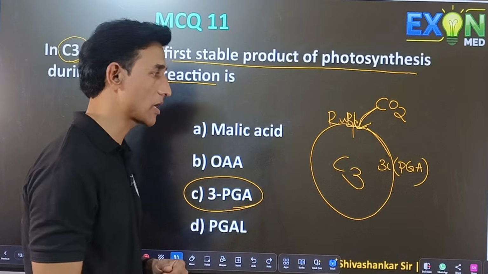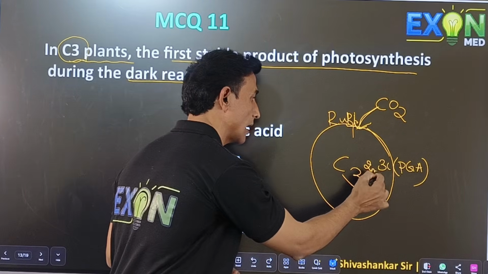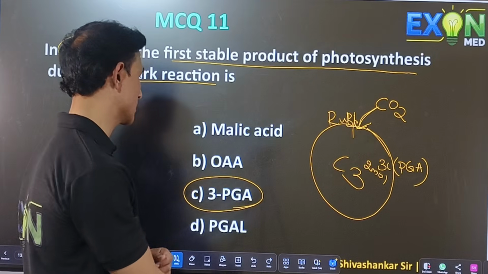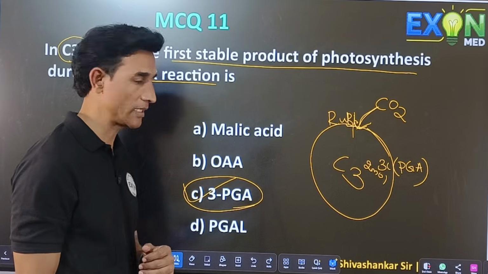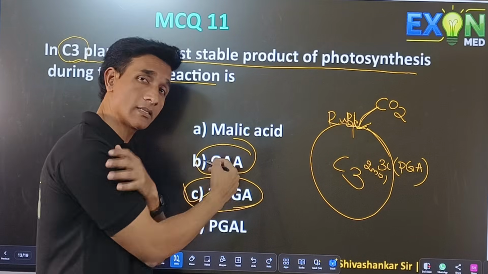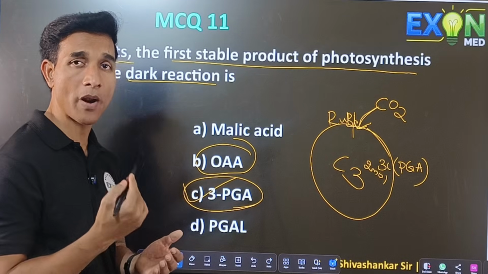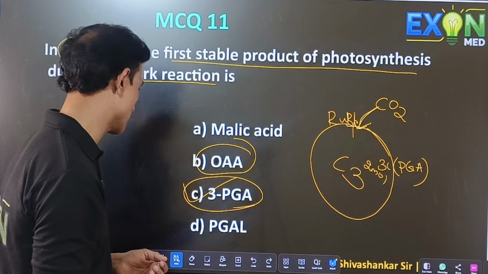These are 2 molecules, hence the first stable compound is 3-phosphoglyceric acid. Oxaloacetic acid is the 4 carbon compound produced in C4 plants.